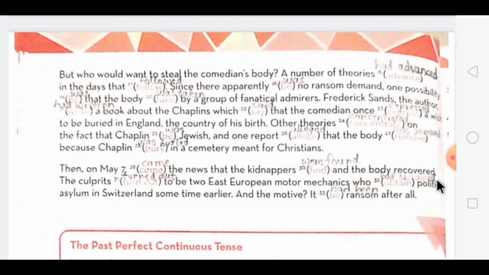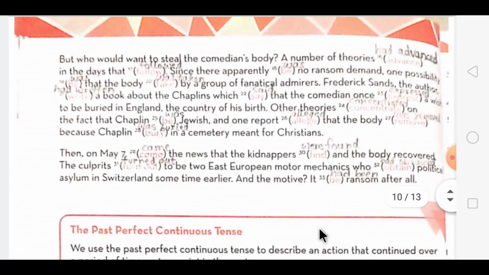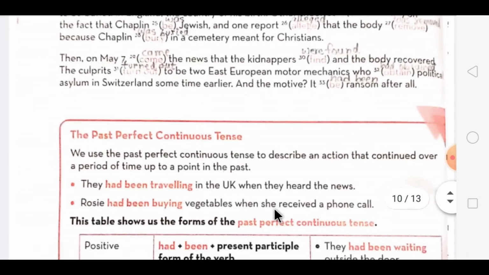Now here the action which was completed, so we used the past perfect tense of that form, and then the action which was following after that, another action is starting, that time we are using simple past tense. Now dear students, the last type, that is past perfect continuous tense, we are starting now.